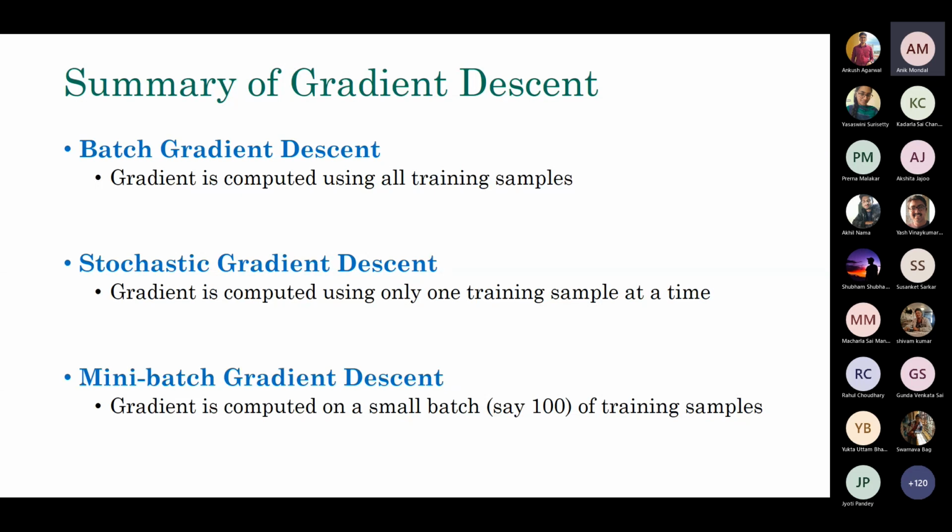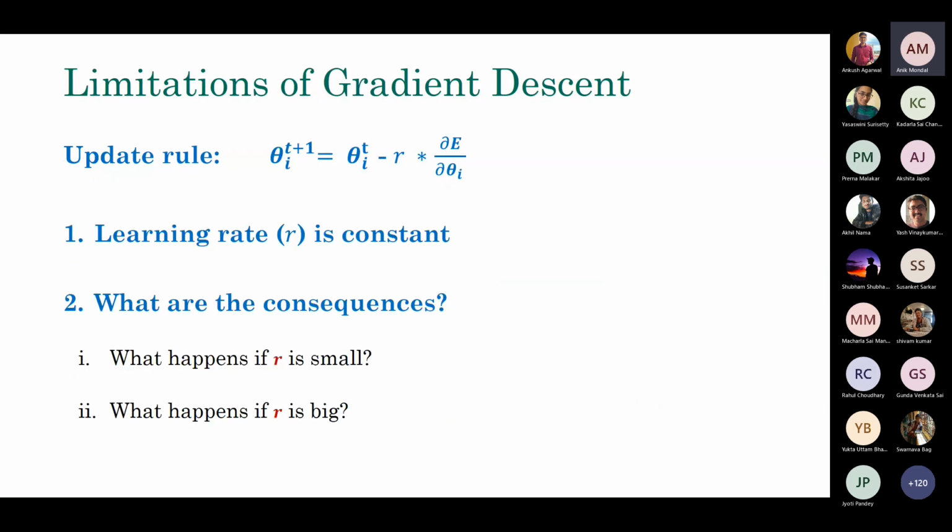All right. Now let's move on to another important variant of this. But let me first talk about the limitations of gradient descent. That is critical in order to talk about the other things. Again, look at the same simple equation that we have, the only equation that we apply in deep learning. There are a few tweaks here and there, but essentially the equation remains the same.